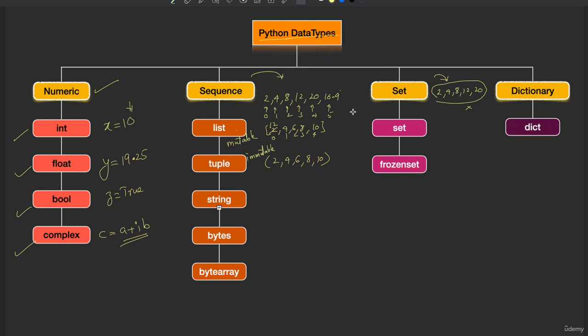Sequence means a collection of values with indices. Set means a collection of values without indices. In that, a list means the values can also be modified. Tuple means values cannot be modified.